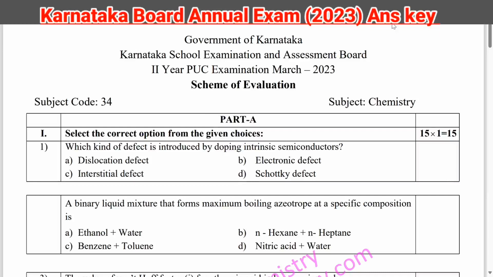Hello students, in this video I am giving you the answer for Karnataka Board Annual Exam 2023 Part A. So here is the first question. Which kind of defect is introduced by doping intrinsic semiconductor?